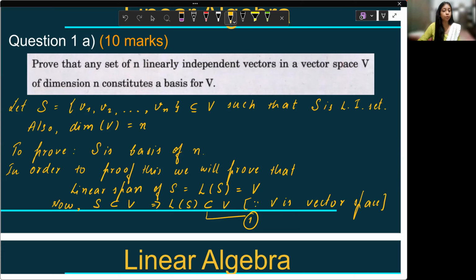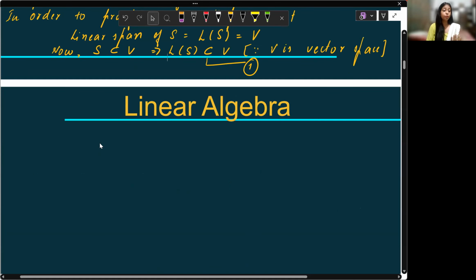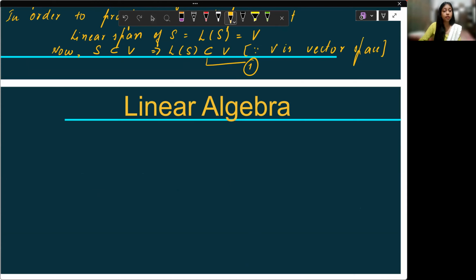L of S is a subset of V. Now we'll talk about the other way around. How can I say that V is also a subset of L of S? To prove this, how can we prove it? I'll take an arbitrary element. Let v belong to V, be an arbitrary element.